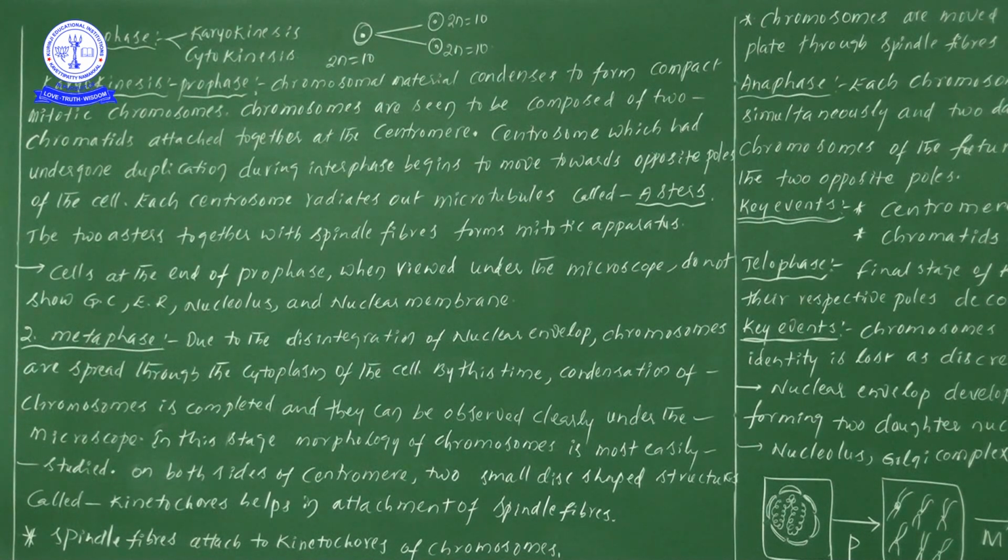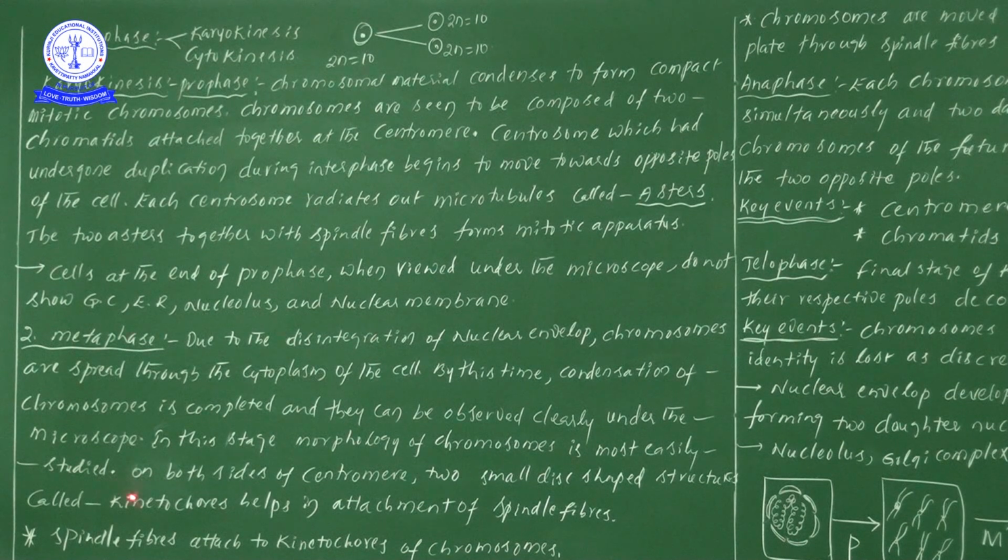So that particular point I have also written. Let us search for it. Next one: they can be observed clearly under the microscope. In this stage, the morphology of chromosomes is most easily studied. So we can study the morphology of the chromosomes very clearly.